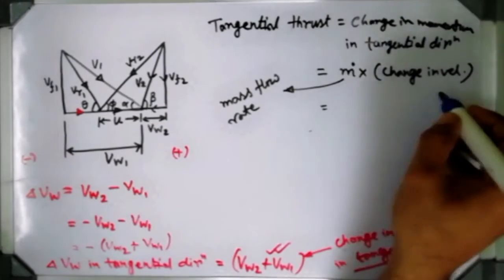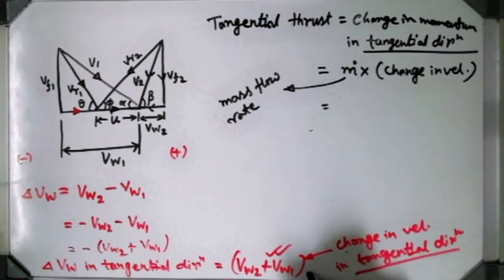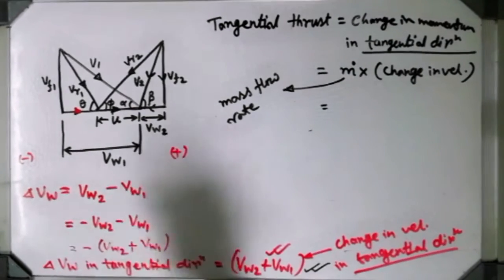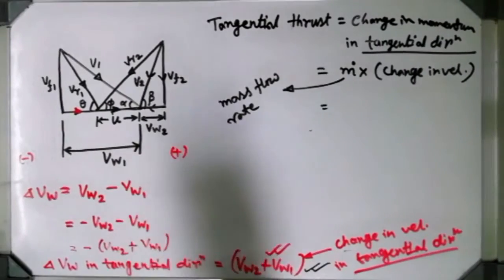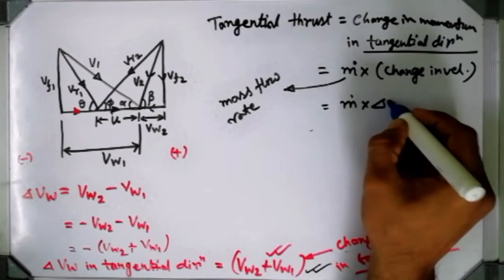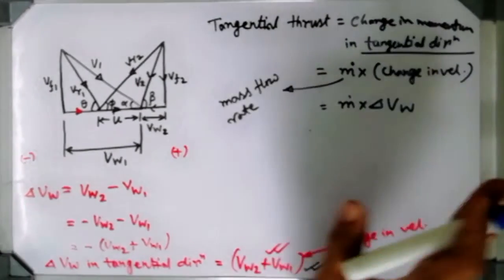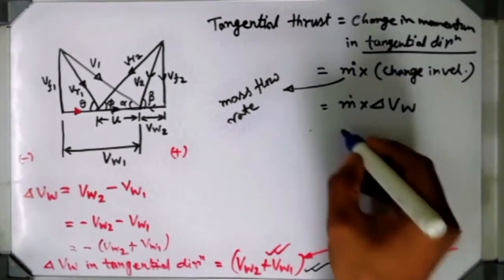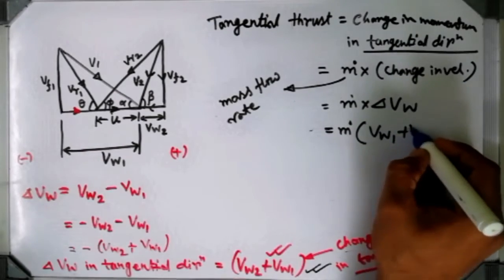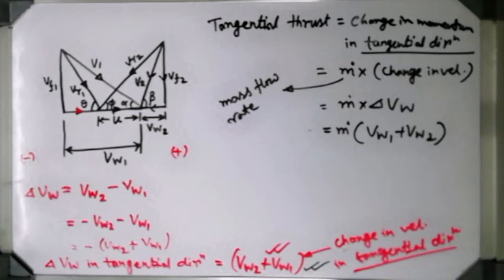Now the change in velocity will obviously be in the tangential direction, and that is already measured. So what it is giving you is m dot multiplied by del VW. Del VW means the change in velocity in the tangential direction. So it is nothing but m dot within bracket VW1 plus VW2. That will be the tangential thrust, nothing else.